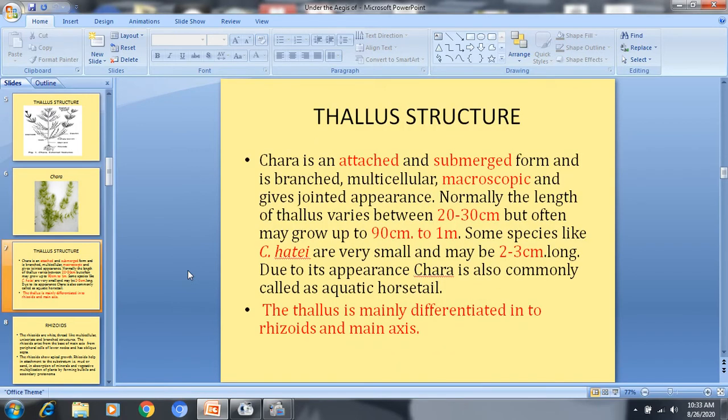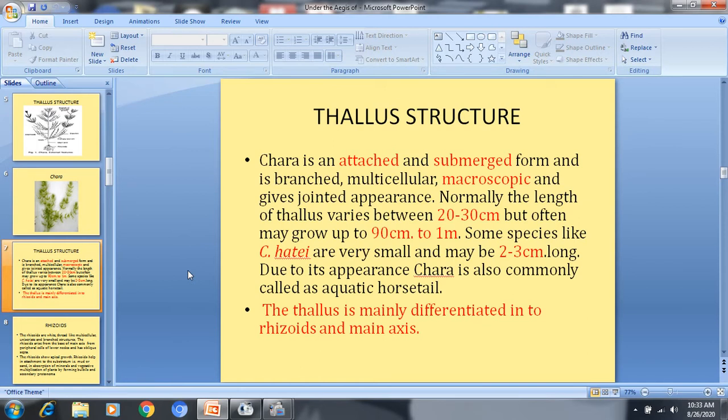So we come to the thallus structure. Chara is an attached and submerged form of thallus, and it is well branched. Due to this, the thallus is multicellular and clearly visible with the naked eye, not like the other algae which cannot be seen without a microscope.